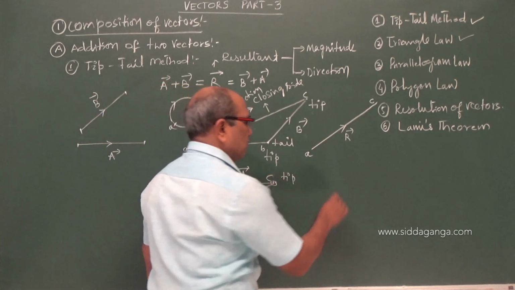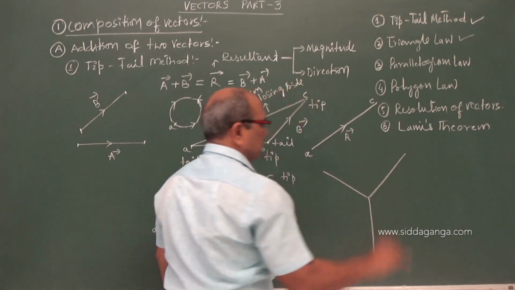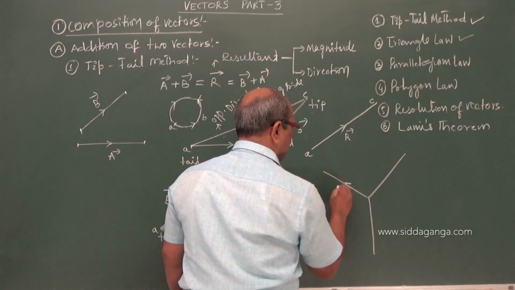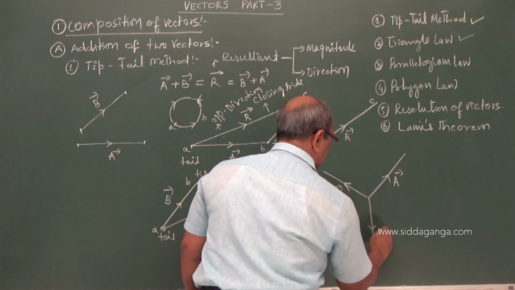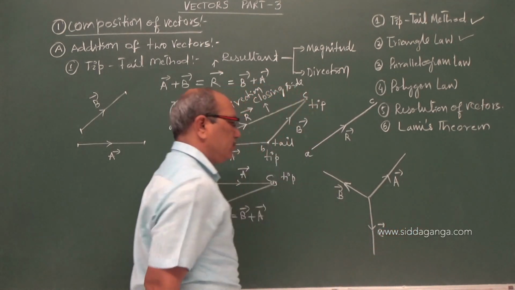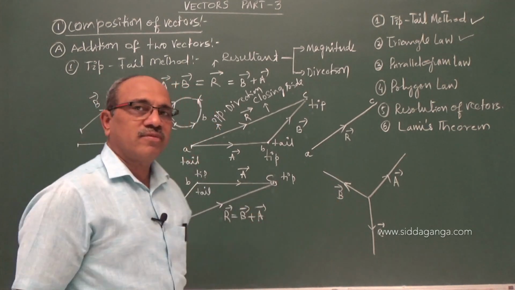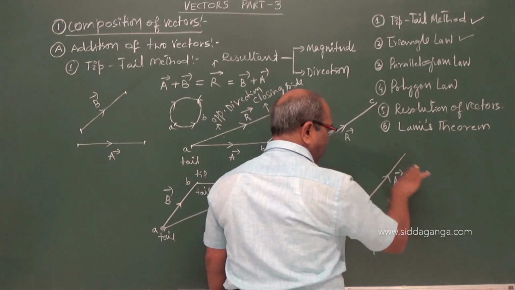If the vectors are arranged in this form, let this be vector B, this is vector A, and this is vector C. You are allowed to displace them. So I displace this vector to this position.